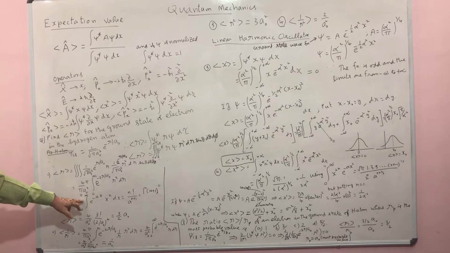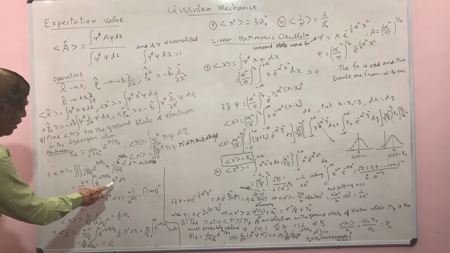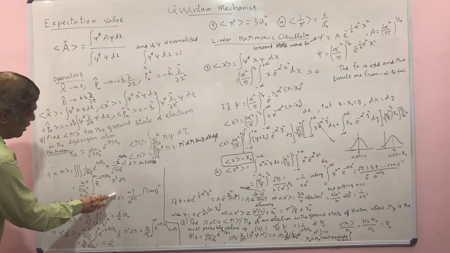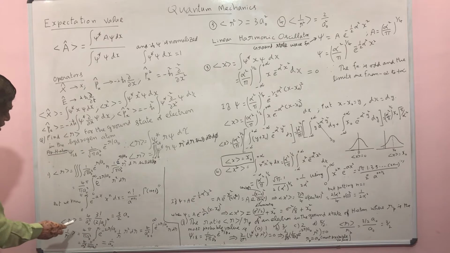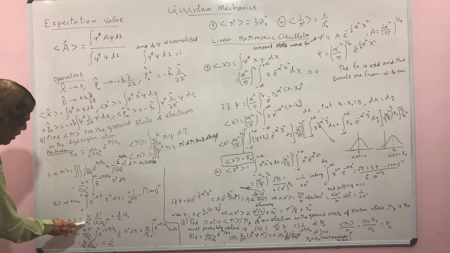So you take this standard definite integral. Now here the power n is equal to 3. So you have to calculate this. The constant is 4 by n r cube.